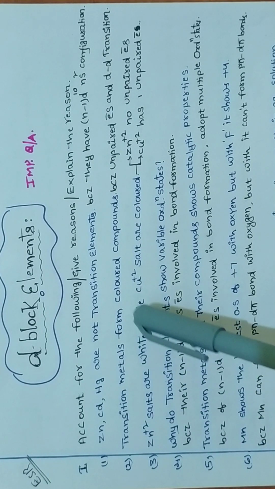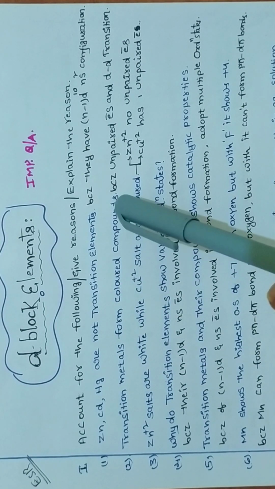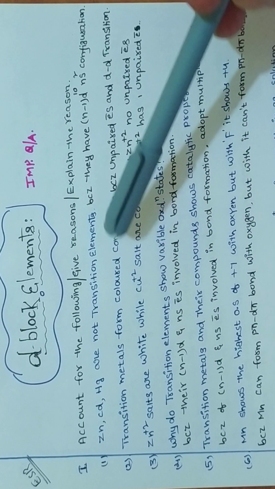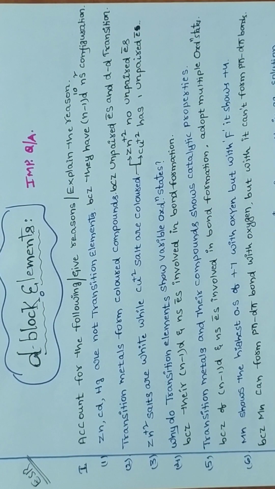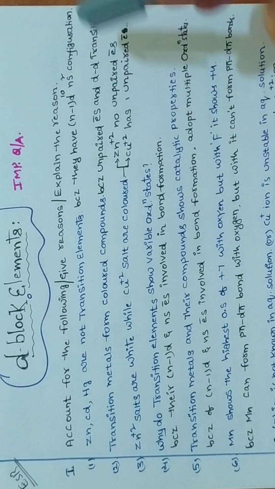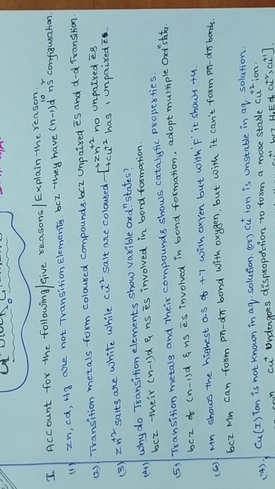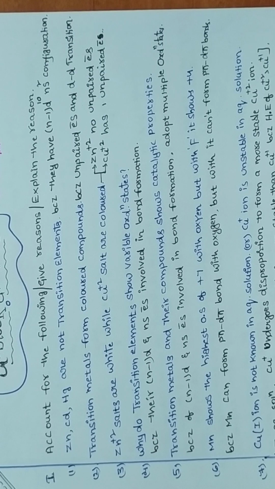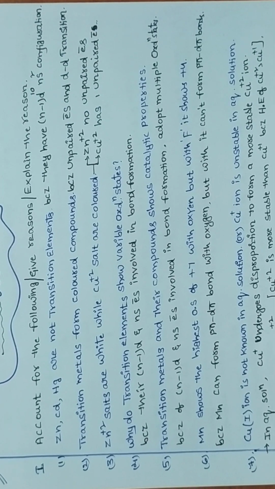Next, transition metals form colored complex compounds. Whenever they ask why these complex compounds are colored, it is because of d-d transition and unpaired electrons. D block metals show color in solid state and in aqueous solution. Next, why are zinc salts white and copper salts colored? Because of unpaired electrons and d-d transition. If unpaired electrons are present, they undergo d-d transition, and then they exhibit color.